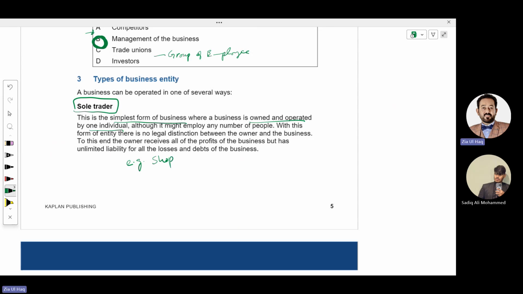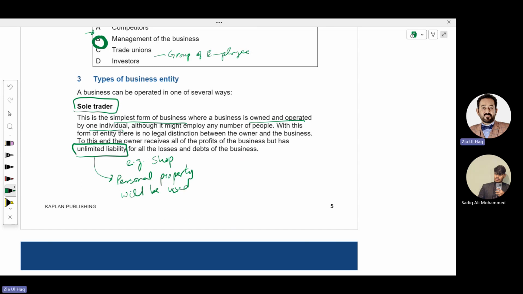In sole tradership, the owner's liability is unlimited. What does that mean? In case the business incurs losses and needs to pay off debts to different parties, the owner's personal property will be used to pay off the debt of the business. This is called the owner having unlimited liability.